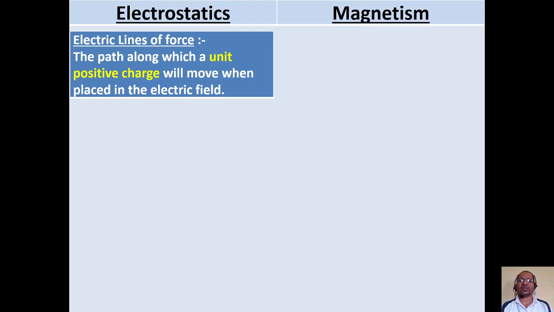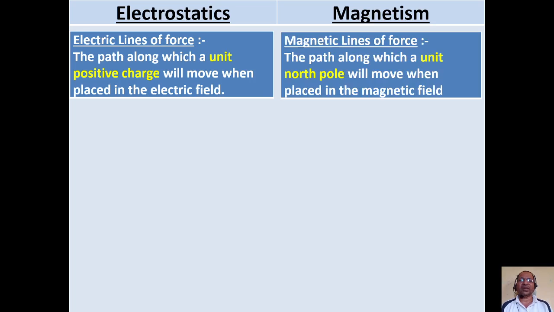In electrostatics, we have considered electric lines of force. Whenever a test charge is brought in the electric field of a given charge, it will be attracted or repelled by the given charge. So we say that it moves along a certain path, and that path along which this unit positive charge or test charge will move is simply called electric lines of force. Similarly, in magnetism, we consider magnetic lines of force, the path along which a unit north pole will move when placed in the magnetic field. It is called magnetic lines of force.